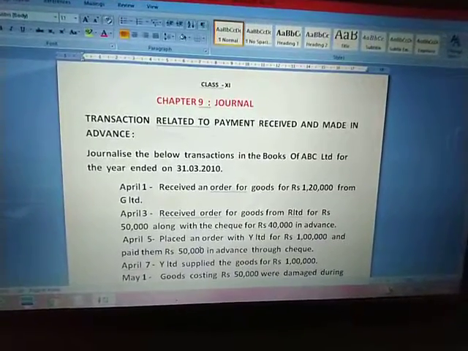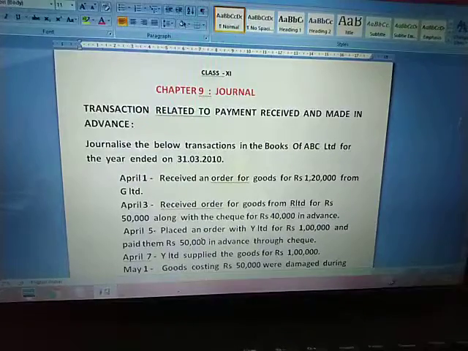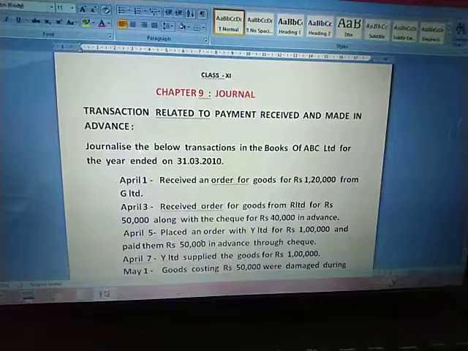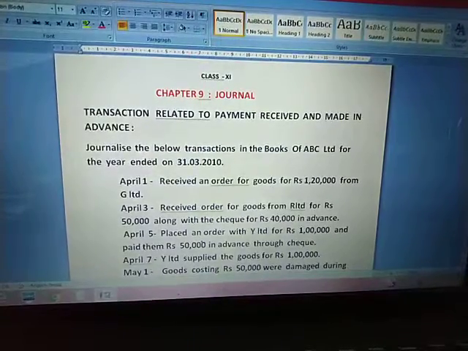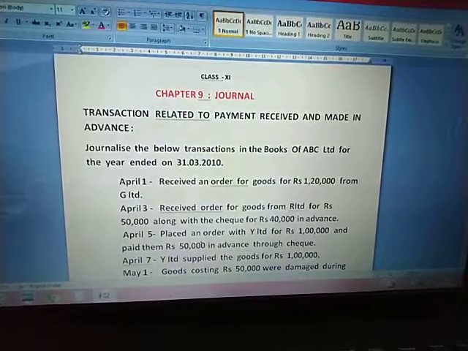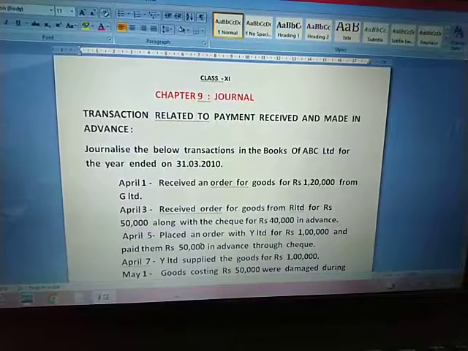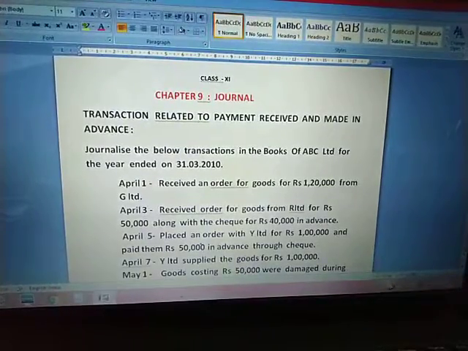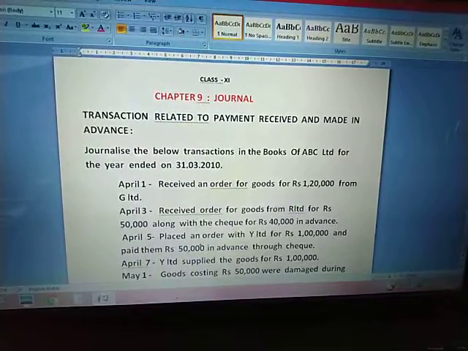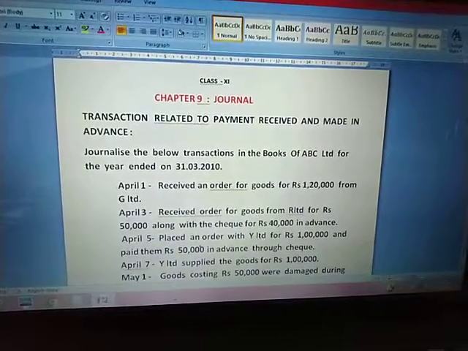First, on 1st April we received an order for goods for rupees 1,20,000 from G Limited. Now see children, here we do not have any cash transaction. It is simply an order which we have received. So in this case we will have no entry, nothing to record in the journal, because we have not made an actual sale and have not received any cash for it, so this involves passing no entry.